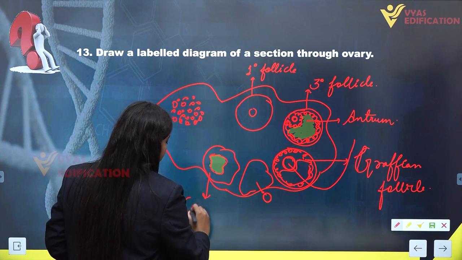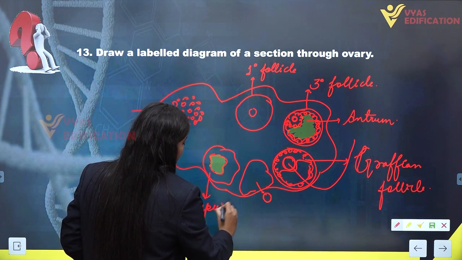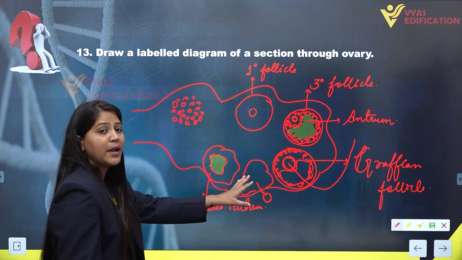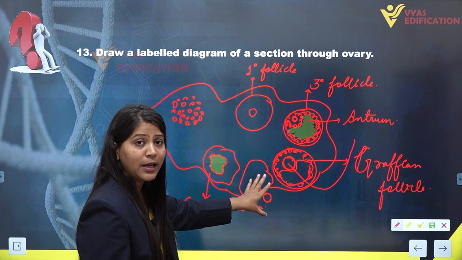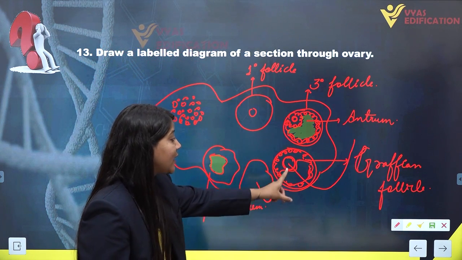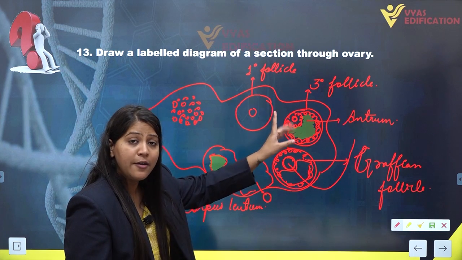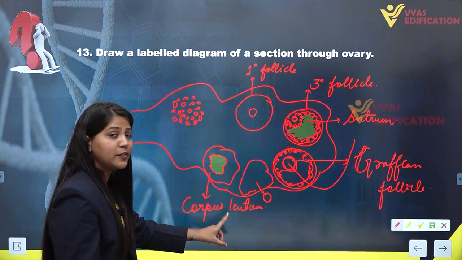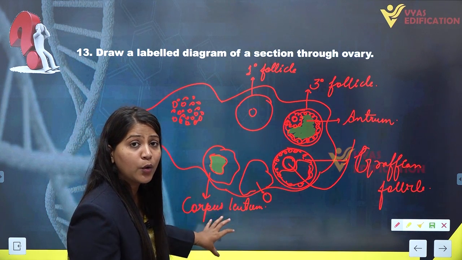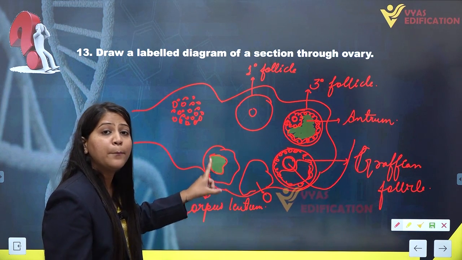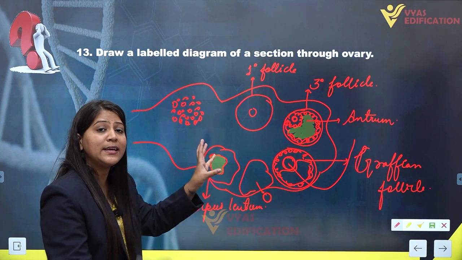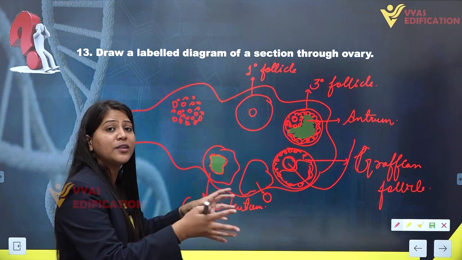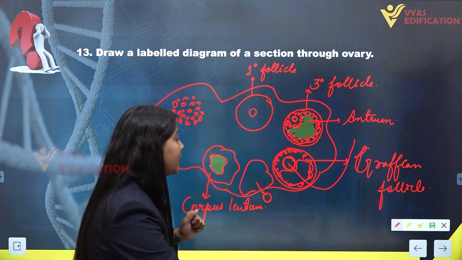This is corpus luteum. Corpus luteum is formed from the remaining part of the Graafian follicle, which ruptured to release the secondary oocyte from the ovary into the fallopian tube. The corpus luteum acts as an endocrine gland and produces progesterone hormone, which maintains the endometrium lining of the uterus and makes the uterus suitable for a possible pregnancy.